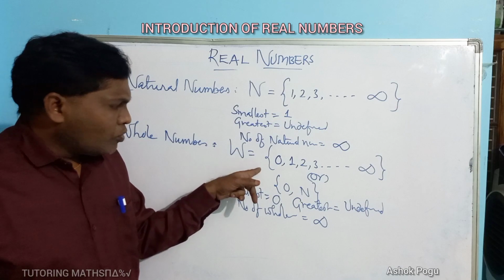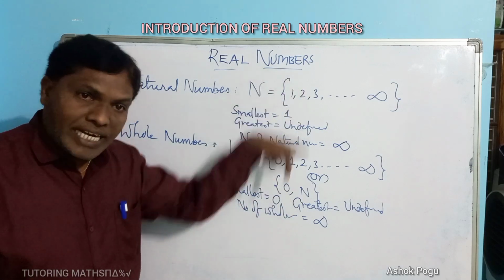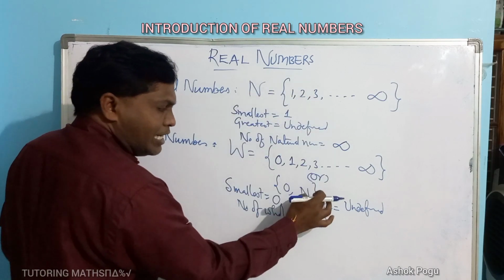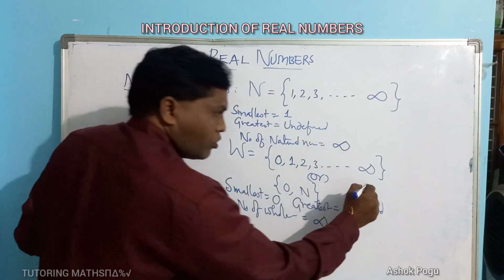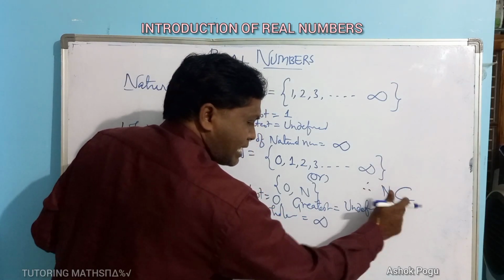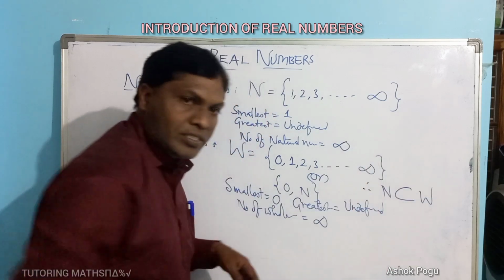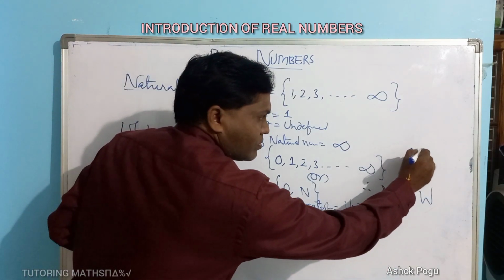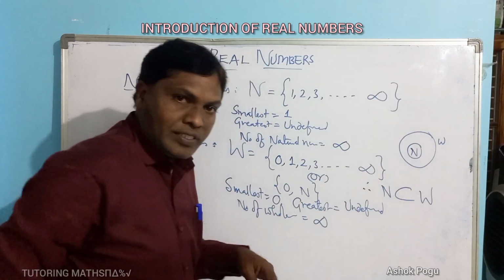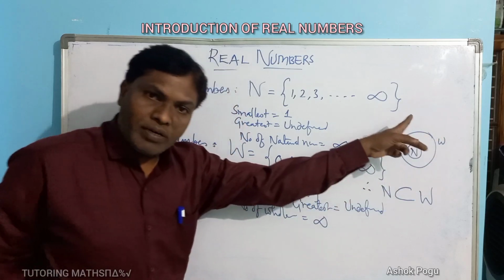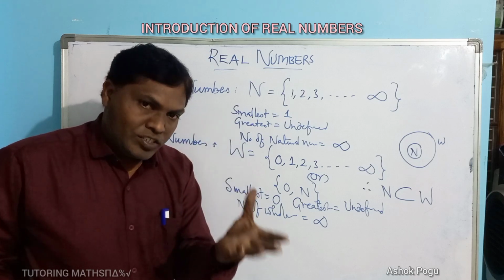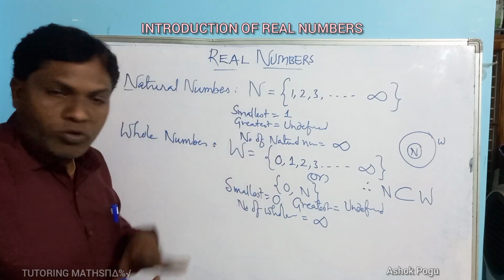By observing these two sets, the set of natural numbers is included in the whole number set. Therefore, the set of natural numbers is a subset of whole numbers. Natural numbers are a part of whole numbers, and in whole numbers 0 is additionally added. So this is about whole numbers.